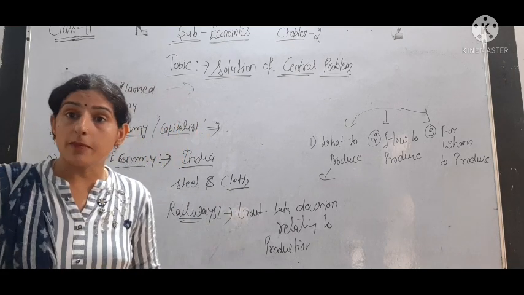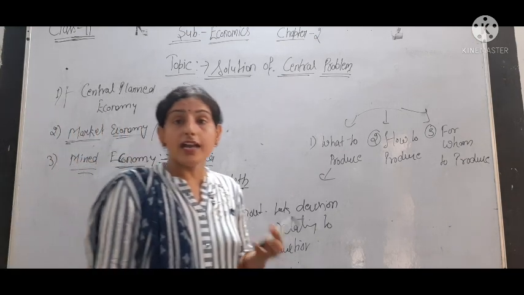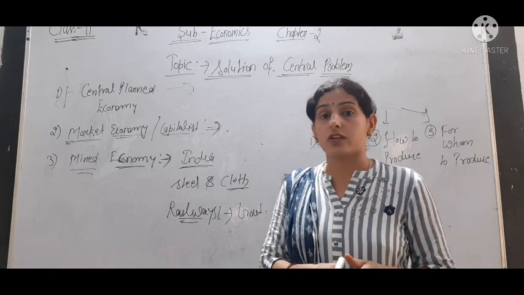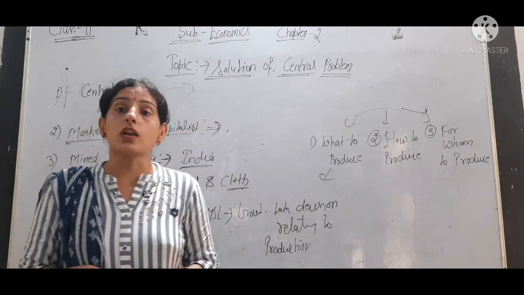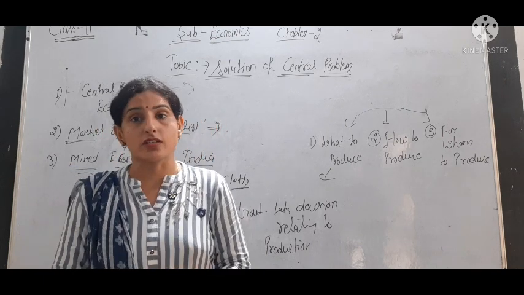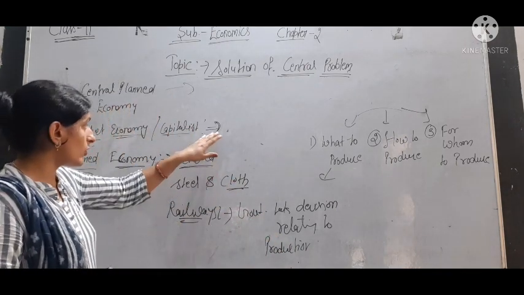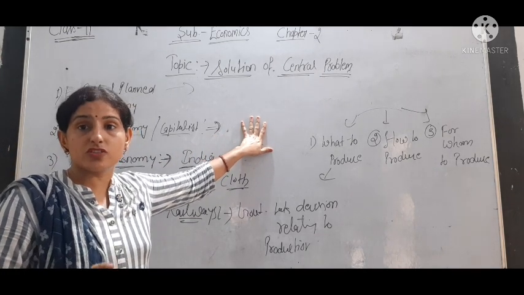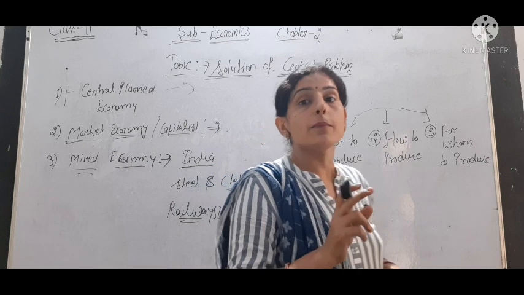But if we take the railway or the atomic, nuclear department, that is fully under government control. In these industries the government takes the decisions relating to production, but in private industries producers are free to decide. In a market economy, or capitalist economy, producers are free to decide about production, but in a central planned economy only the government decides about production.